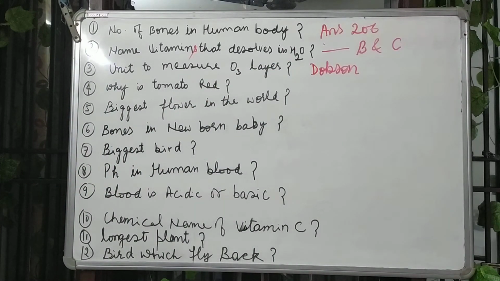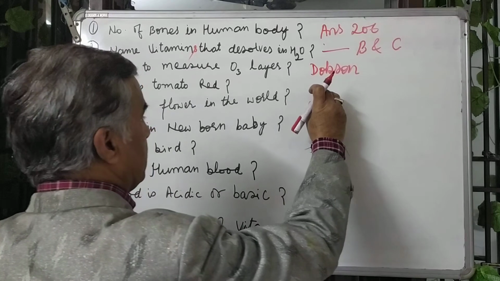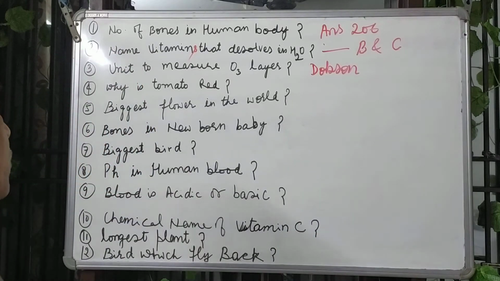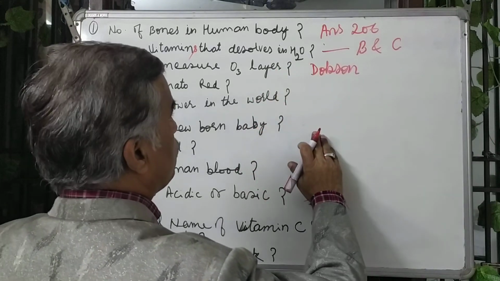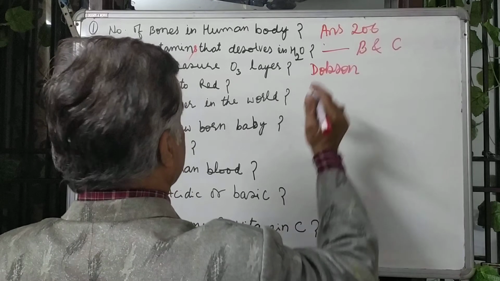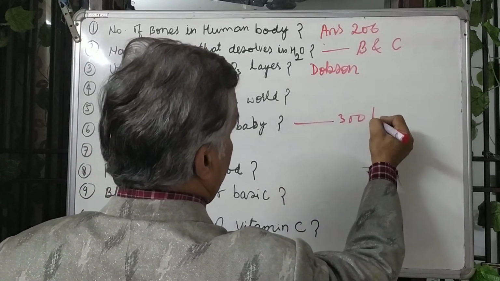Why is tomato red? What is the cause that our tomato is red? This is due to the presence of lycopene. Due to the presence of lycopene, tomato is red in color. Bones in a newborn baby: in a newborn baby, there are more than 206 bones. In a newborn baby, there are 300 bones.